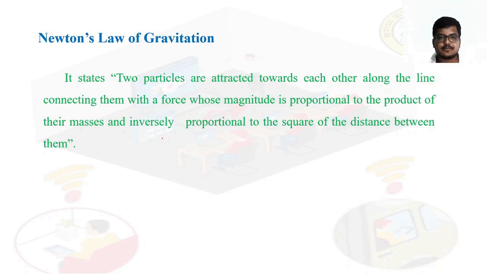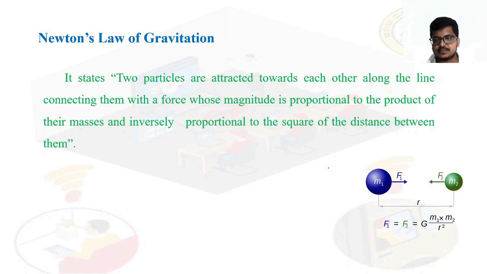So first I'll read the statement. Two particles are attracted towards each other along the line connecting them with a force whose magnitude is proportional to the product of their masses and inversely proportional to the square of the distance between them.